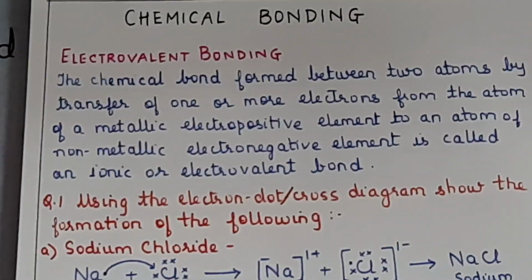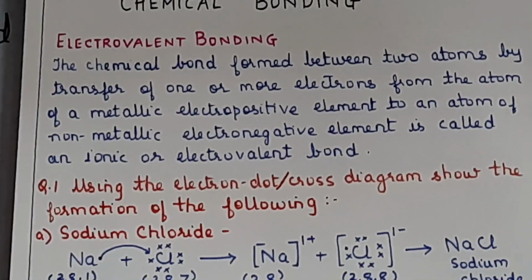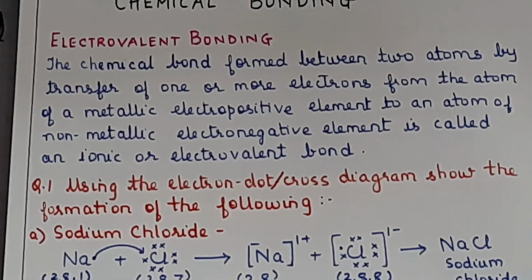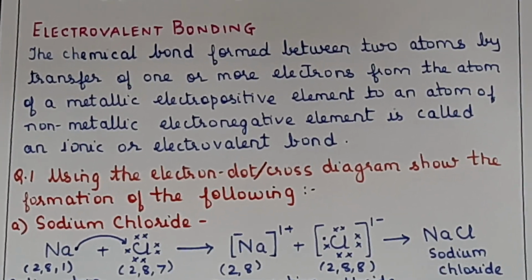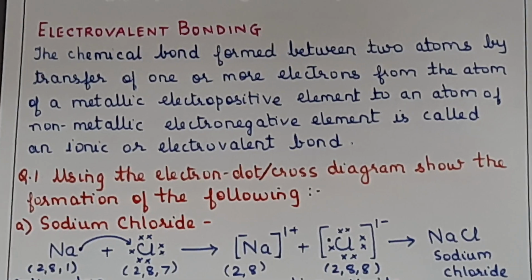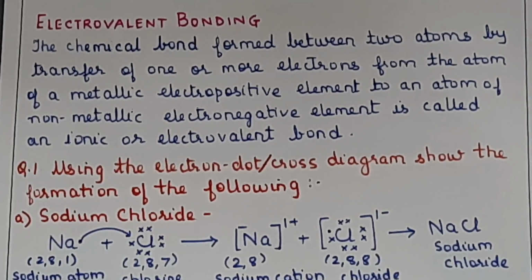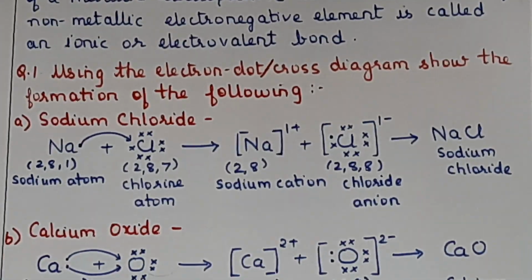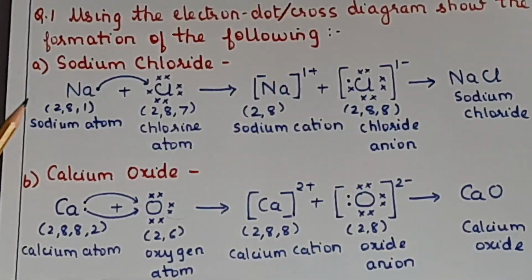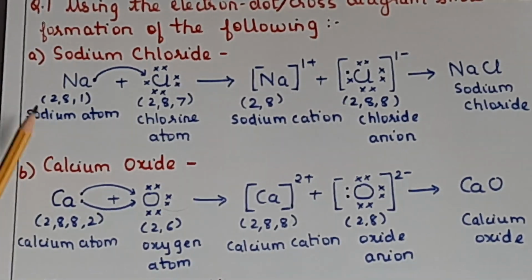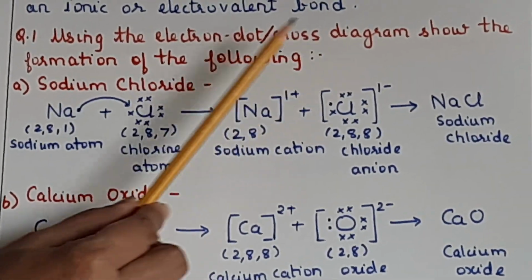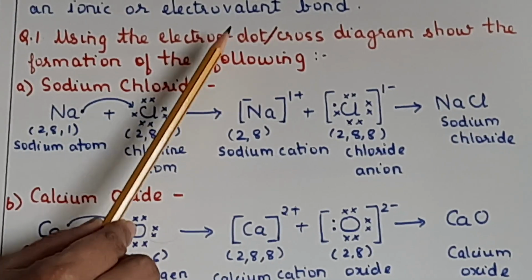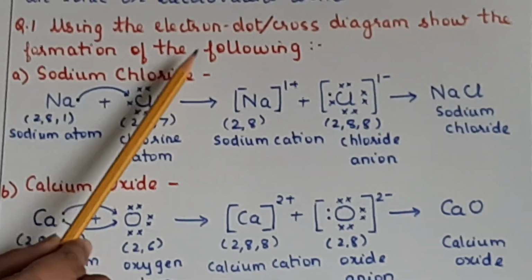So the electrons will be transferred from a metallic electropositive atom to an electronegative atom. So the metal always will lose the electrons, and the non-metal will gain the electrons. Okay. So among the electrovalent compounds, there are sodium chloride, calcium oxide and magnesium chloride. Now you have to know how to draw these structures. In the form of a question I have given here: using the electron dot and cross diagram, show the formation of the following.